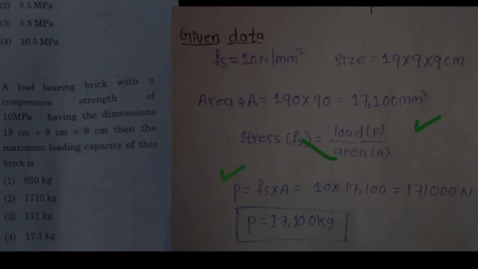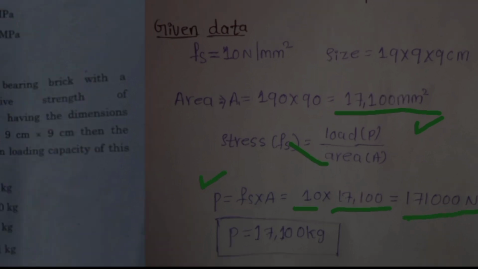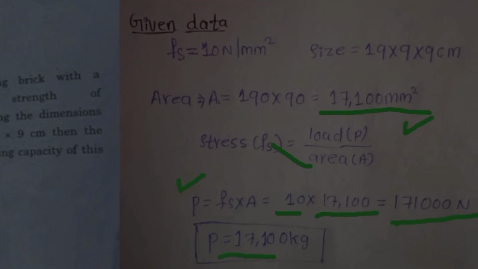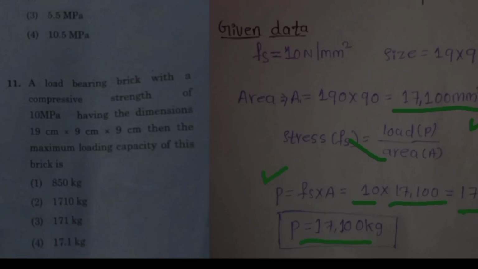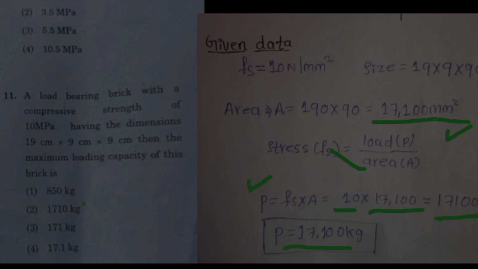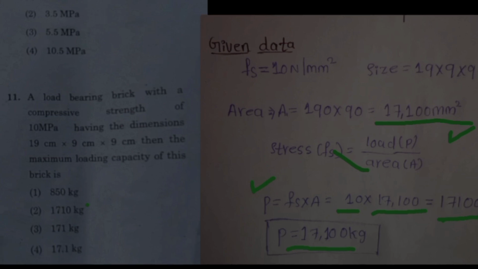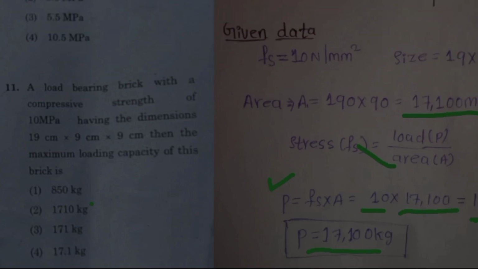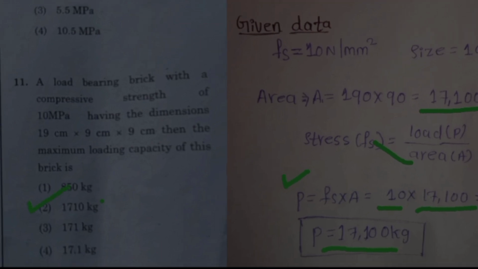They have given the compressive strength, that is 10. Right now we found the maximum area, that is 17,100. Then the load will become 1,71,000 Newton. In kgs it is 17,100. So the nearest value is option B. A 0 is missing in option B. Hence the most appropriate answer is 1710 kg. So option second is correct.